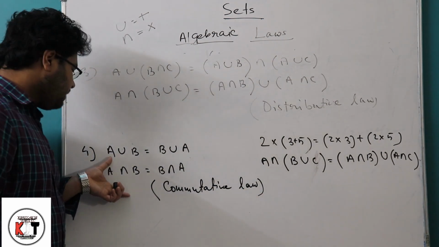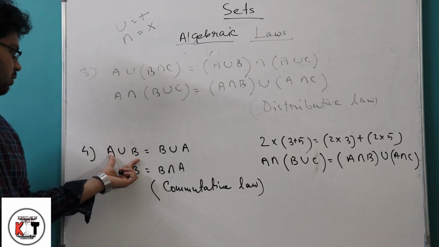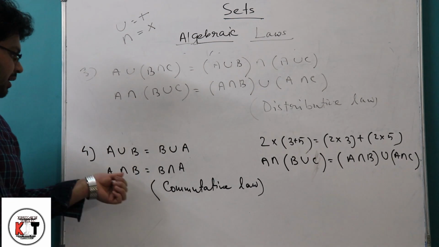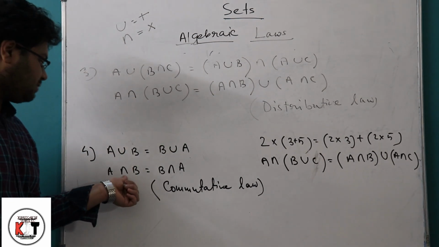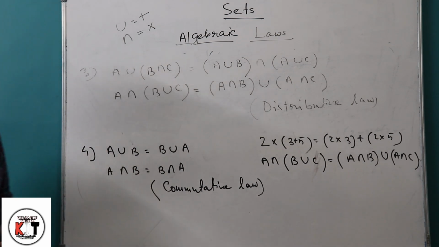Here, the two sets A and B, we are interchanging their positions over union as well as intersection. That's why this law is called the commutative law.